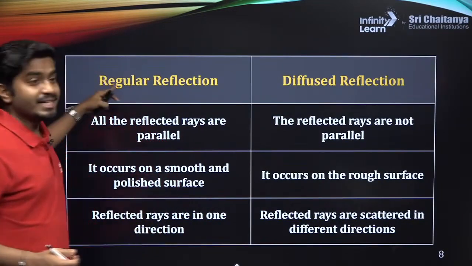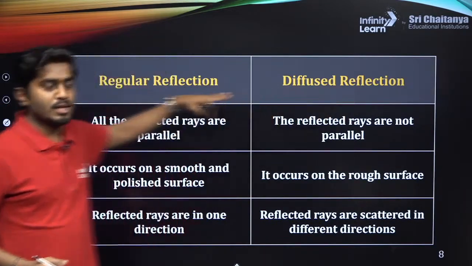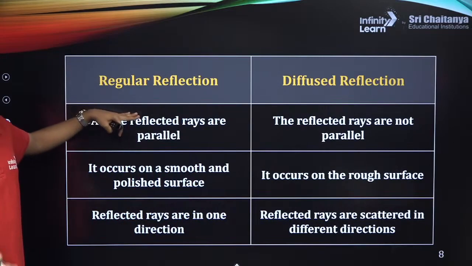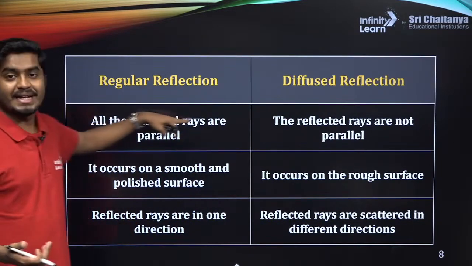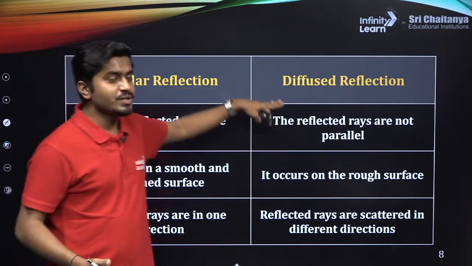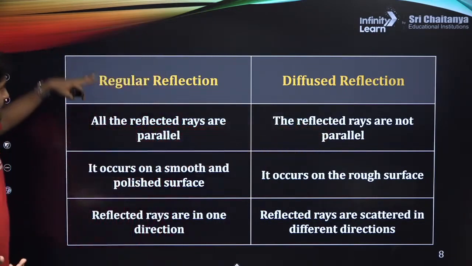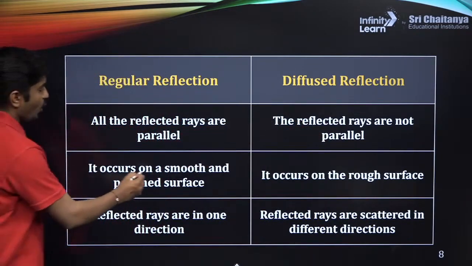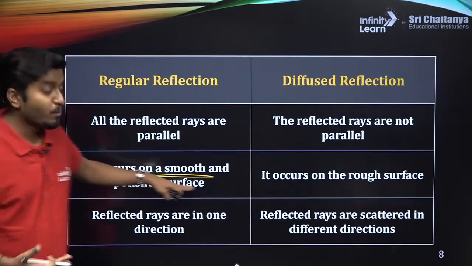Now there is a difference between regular reflection and diffused reflection. Where do you see regular reflection? On a mirror. All the reflected rays are parallel to each other. In diffuse reflection, the reflected rays are not parallel. Regular reflection occurs on a smooth, polished surface.